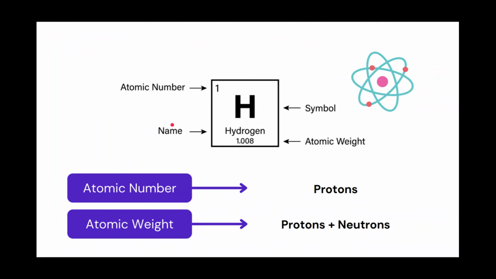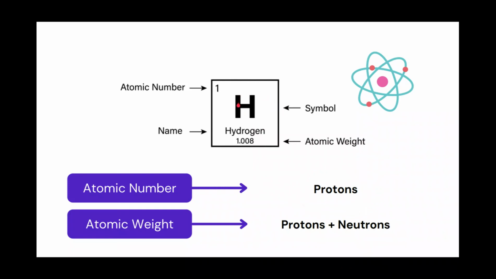This is an example of one of the elements from the table. There are several numbers here, so let me go through each of them. At the top left, we have the atomic number. This number is unique for every single element. This number is also the number of protons that there are present in one atom of the element.